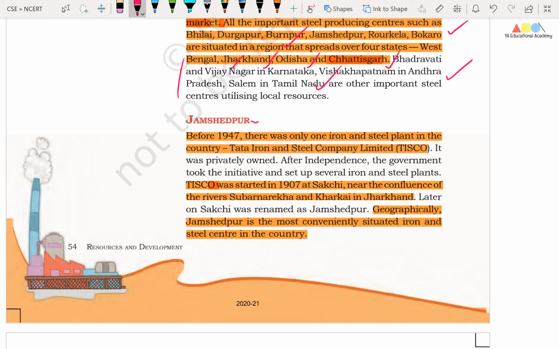Right friends? Now we will try to understand the iron and steel industry and its establishment and development in our country at Jamshedpur. Friends, before 1947, there was only one iron and steel plant in the country, and that is Tata Iron and Steel Company Limited, TISCO. TISCO was started in 1907 at Sakchi near the confluence of the rivers Subarnarekha and Karkai in Jharkhand. Geographically, Jamshedpur is the most conveniently situated iron and steel center in the country.